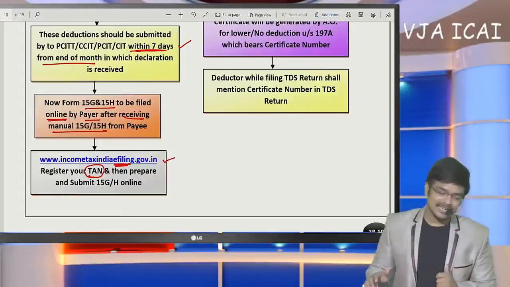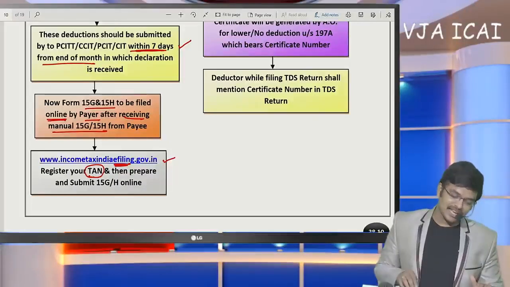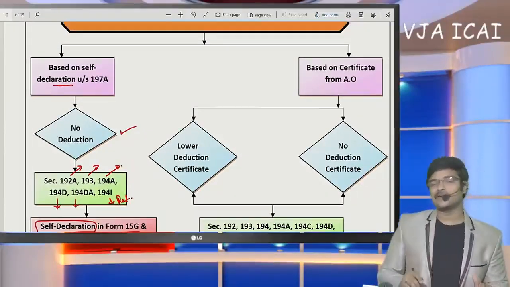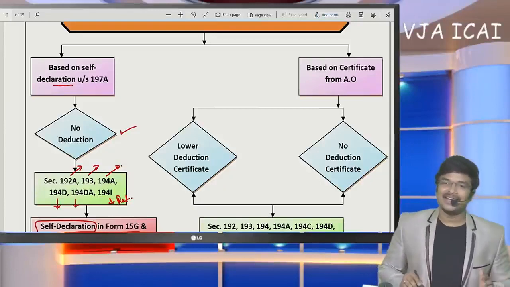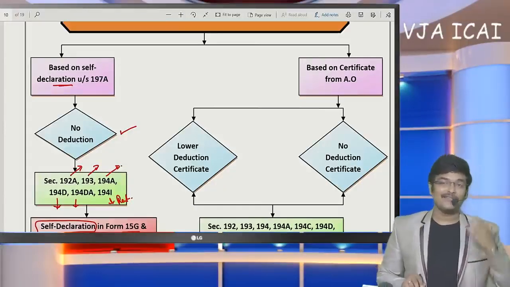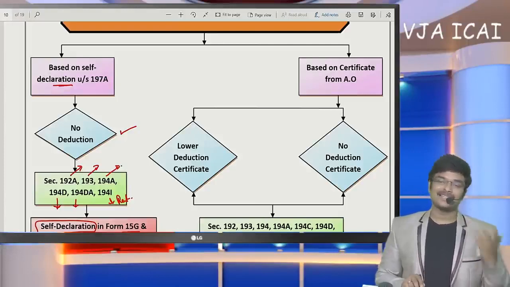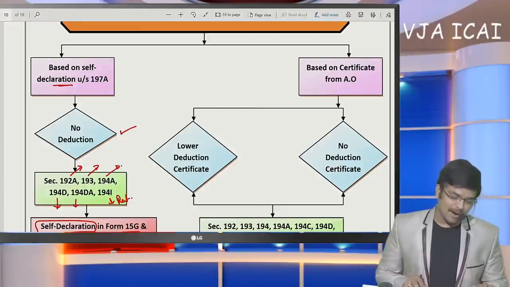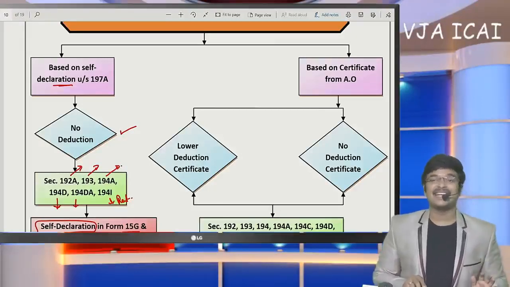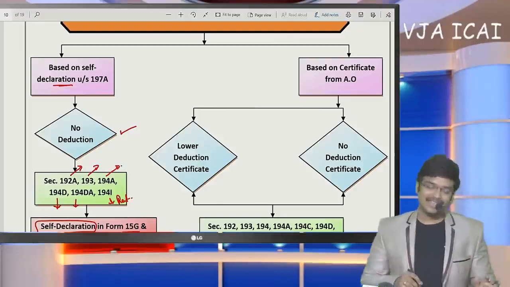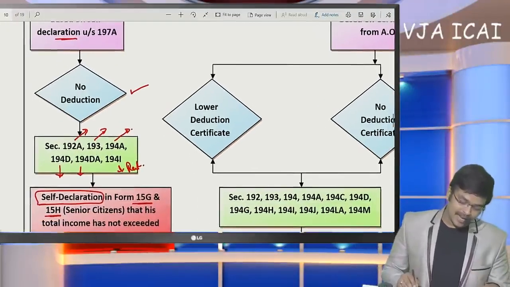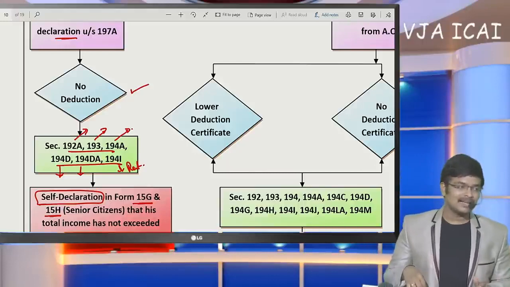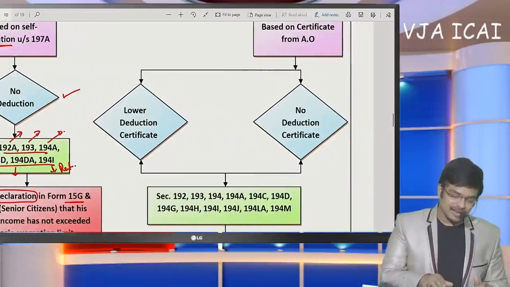If you submit these details online in form 15G and 15H, then only you are not required to deduct TDS. Then no TDS is required to be deducted. If this procedure is not followed, it implies that you are required to deduct TDS. And if you do not deduct TDS, then 30% of your expenditure will get disallowed. So finally, this provision has to be interpreted based on this point only. And this form 15G and 15H is not available in all cases. This 15G and 15H is available only in cases of these sections only. Only in these 6 sections is this available, is the conclusion. So I think this provision is very clear.